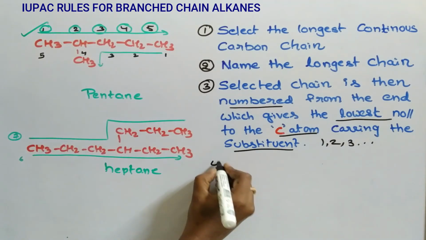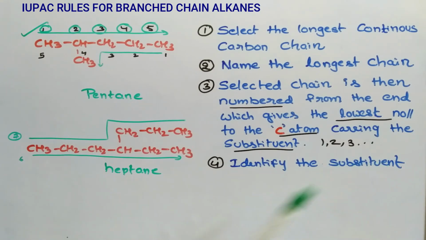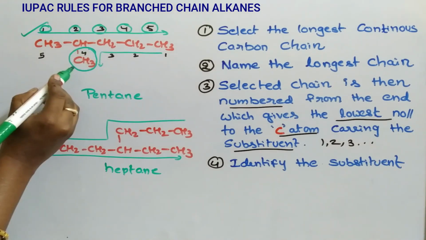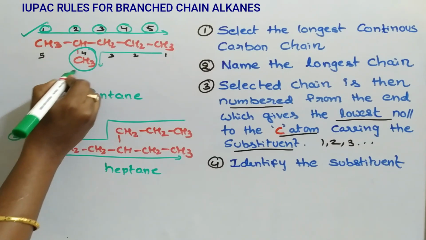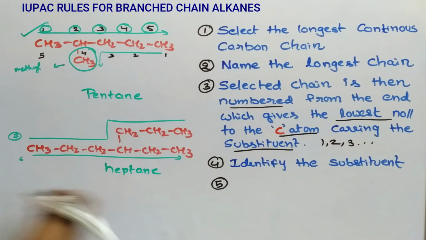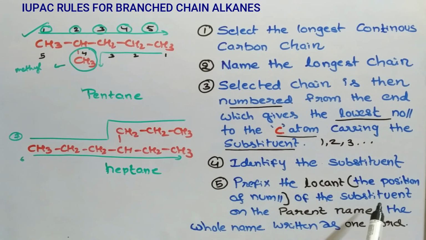Next, identify the substituent. Which one is the substituent here? This is the substituent. It contains only one carbon, so methyl. Next, prefix the locant of the substituent. Locant means the position number. On the parent name, the whole name is written as one word.